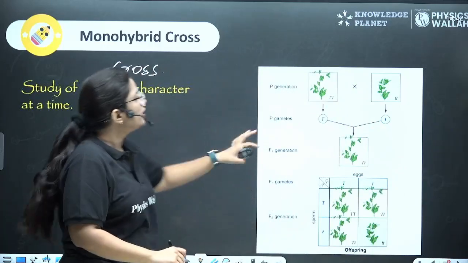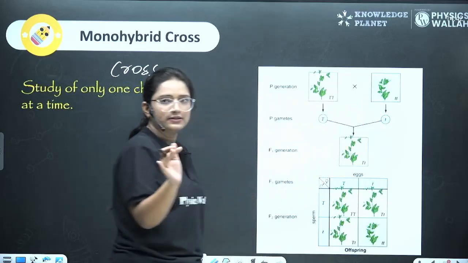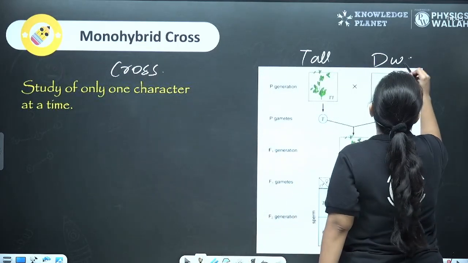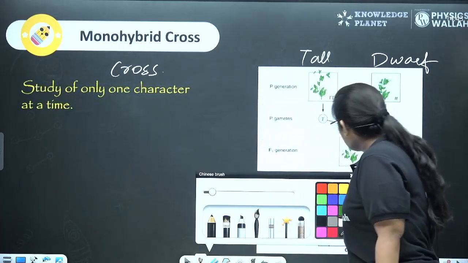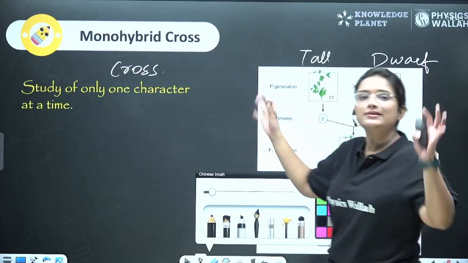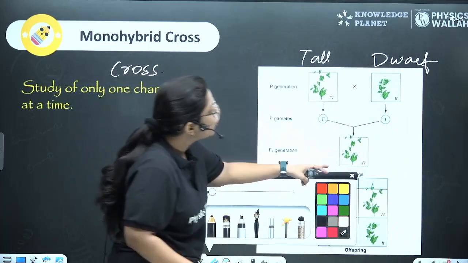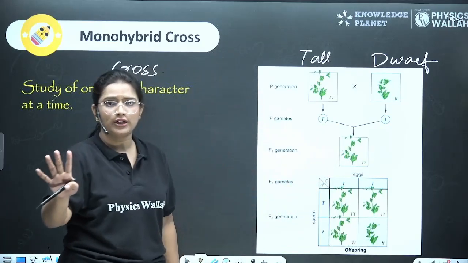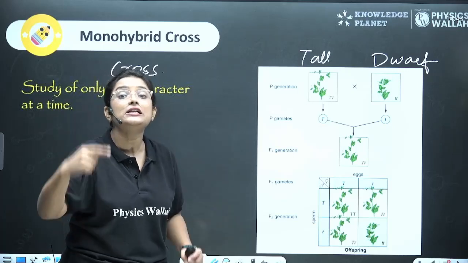So he took the parent plants. The parent plants were homozygous, that means tall and dwarf. Now, what did he notice here? When these two plants were mated, he noticed the offspring formed in the first generation, which is known as the filial generation.